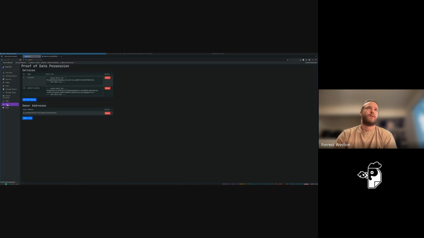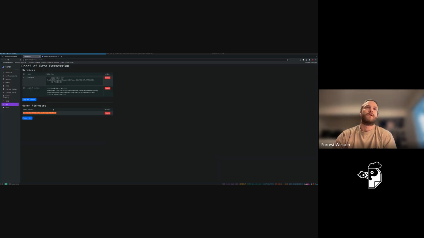What you'll see when you configure Curio is that there's a PDP configuration. And what we've done is we've given it the public key of our Sriracha warm storage node, and we've given it an address with some funds that it's going to use to interact with the PDP smart contract on the Filecoin calibration network. You can look at this address in the block explorer and see that it had some funds, submitted a bunch of proofs, ran out of money. That's why they failed. And then we topped it back up with funds. Thanks, Hannah. And now we're happy again. And you'll also notice that this address is the same address here.